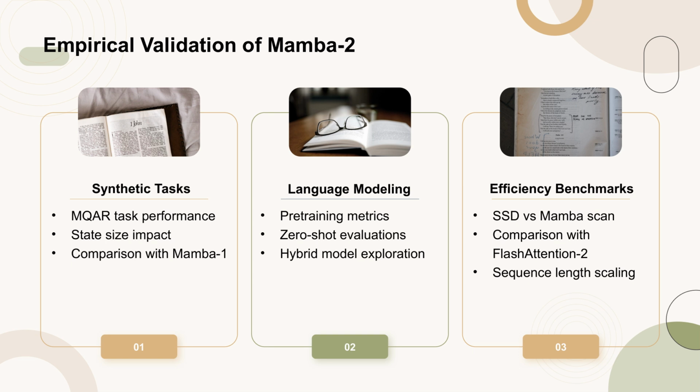Secondly, in language modeling, Mamba 2 is evaluated on standard autoregressive tasks, showing competitive pre-training metrics and strong zero-shot evaluation results. The exploration of hybrid models combining SSD, MLP, and attention layers reveals that a balanced mix of these components yields the best performance.